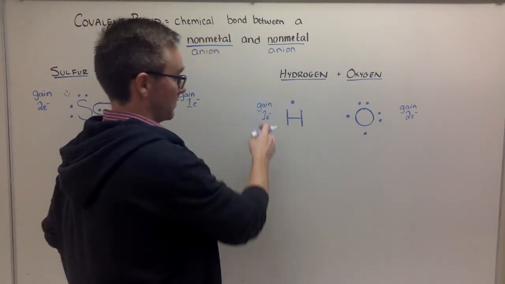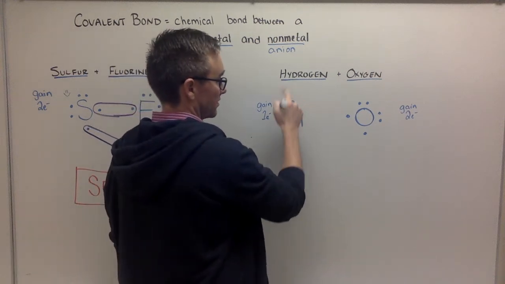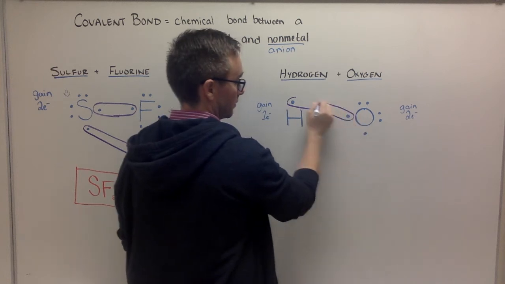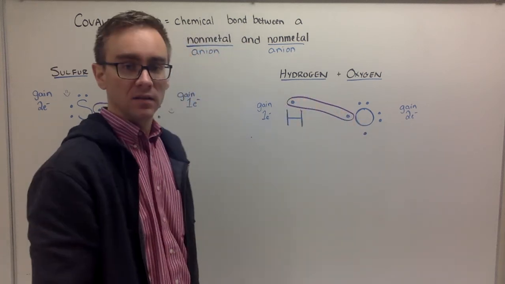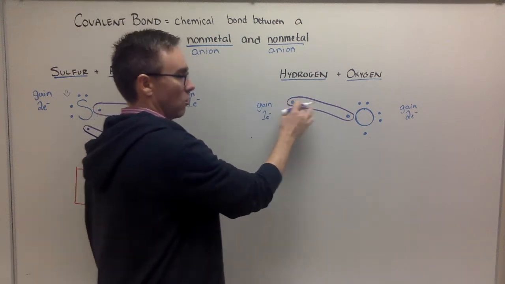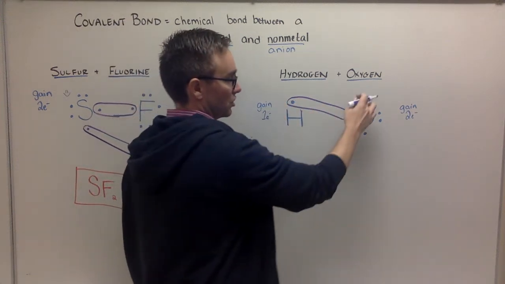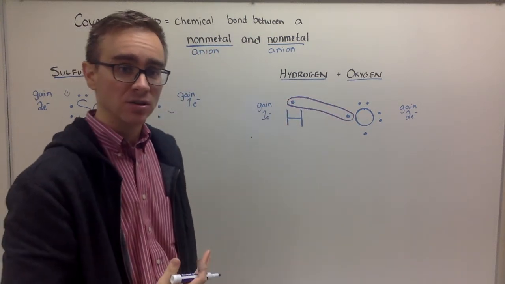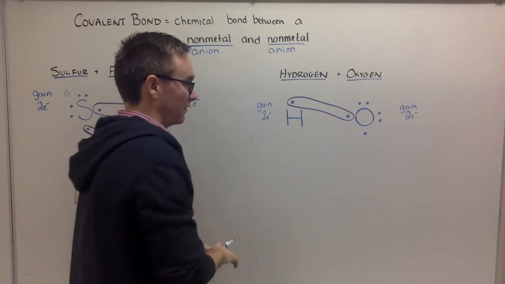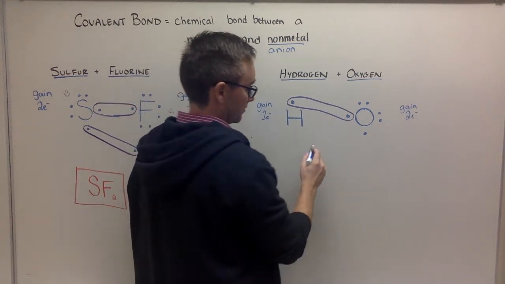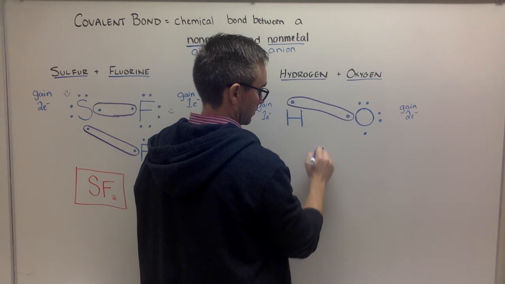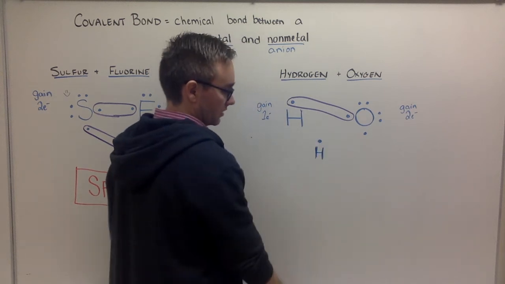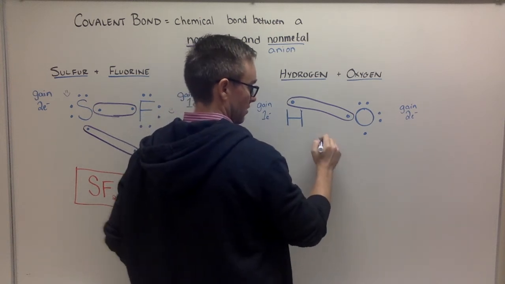So here, let's make this one happy. He wants to share. We're going to have to share since they both want to gain. This hydrogen is now happy because he has 1, 2. Good. So oxygen has 1, 2, 3, 4, 5, 6, 7, because he's sharing that one with hydrogen. He has 7. That's not enough. So we're going to have to bring in another hydrogen, who's also looking to gain one more. They'll share.